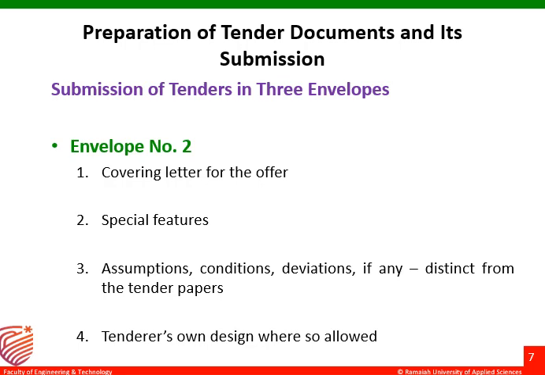Here the tenderer has his own design, his own view, which is upgraded or more advanced than the views of the principal. Those things have to be mentioned in envelope 2. So here, the tenderer's own design.